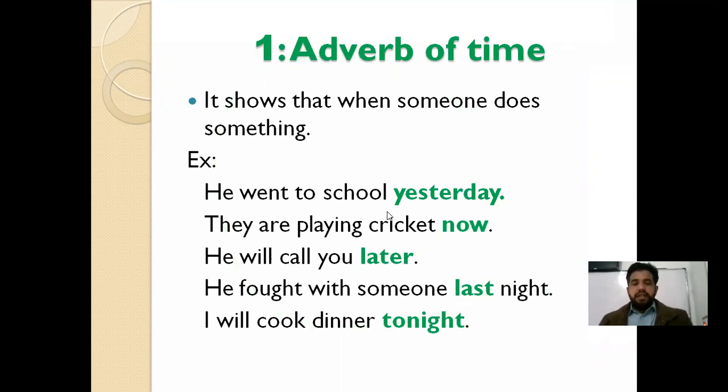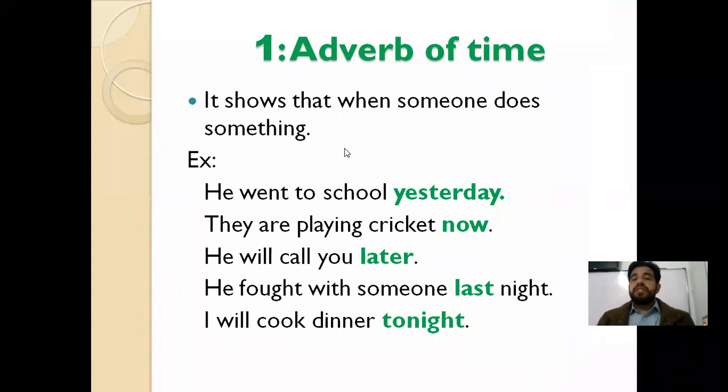Is it clear? Yes, sir. Sir, will clock time come here, such as we go to school at 7 o'clock? Can this also come in it? Yes, sir, 7 o'clock is actually a time, but we cannot say it is an adverb of time. Adverbs of time are those words which show you the time.